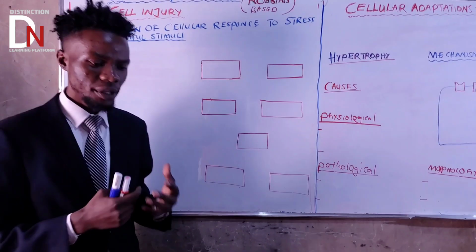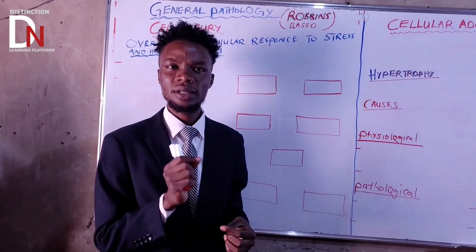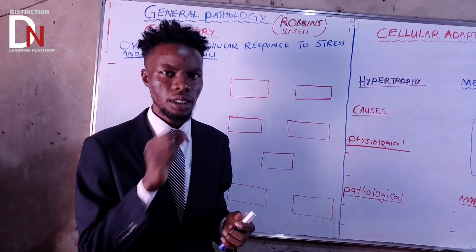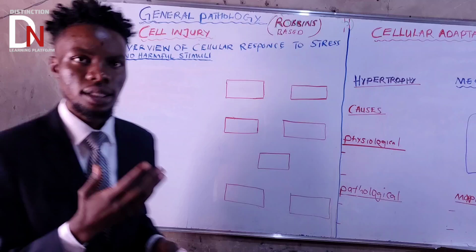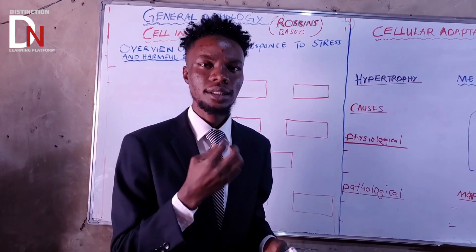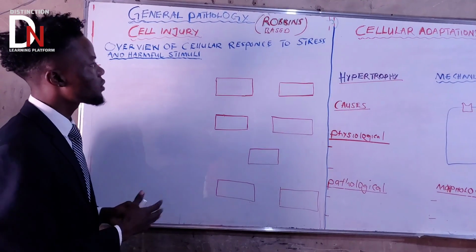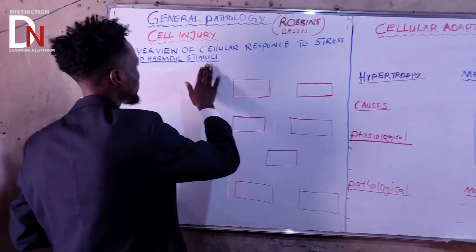So before we begin, because if students miss the major point of a certain concept, you are going to find that it will be left behind. So let us understand: what is a stimulus? A stimulus is anything that makes a cell respond. Now, we've got two types of stimuli: stress stimuli and harmful stimuli.